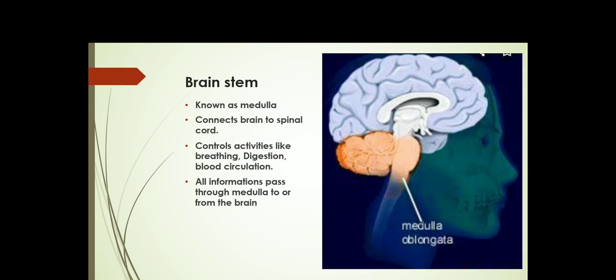See, I am breathing. Who will control that? Medulla will control that. Digestion, we are eating the food, it will get digested. Who will control? Medulla. And blood circulation. Last lesson, you learned about the blood circulation. Who will control the blood circulation? It is the brain stem or medulla.